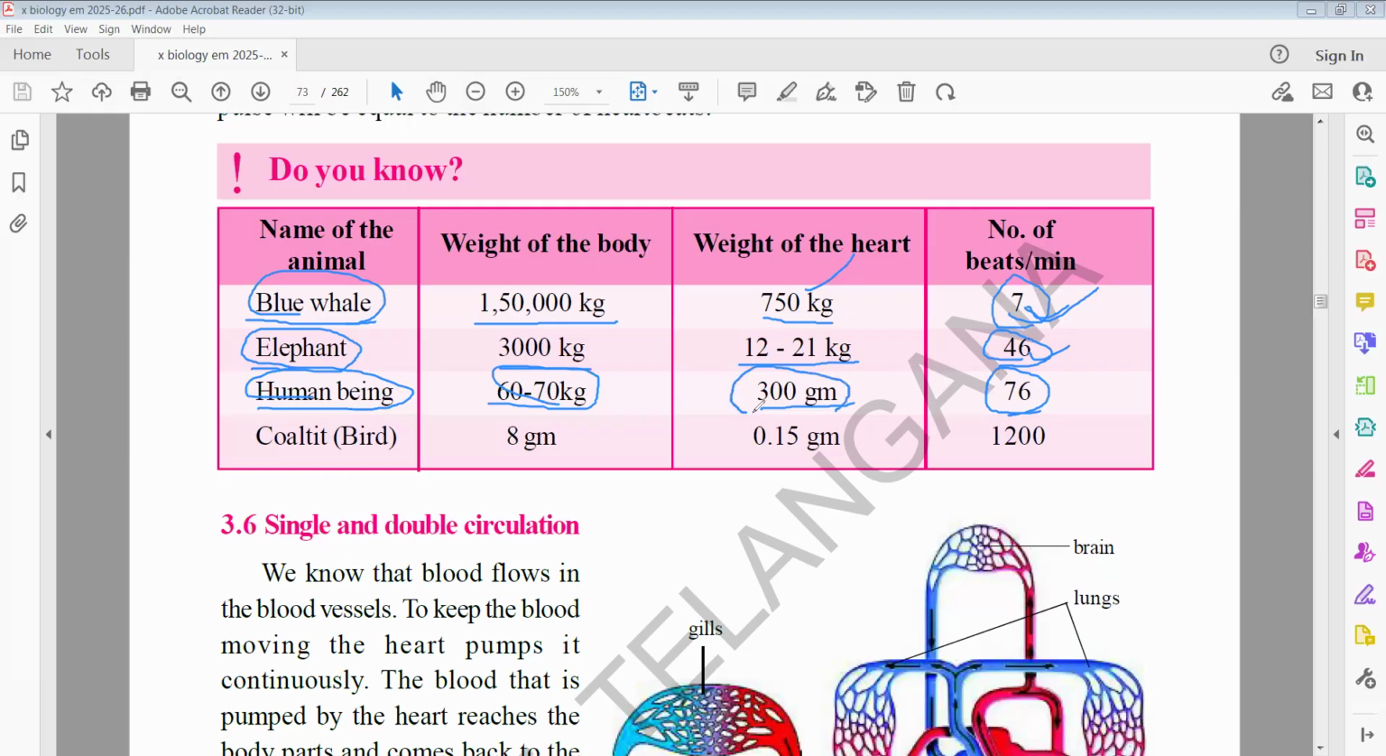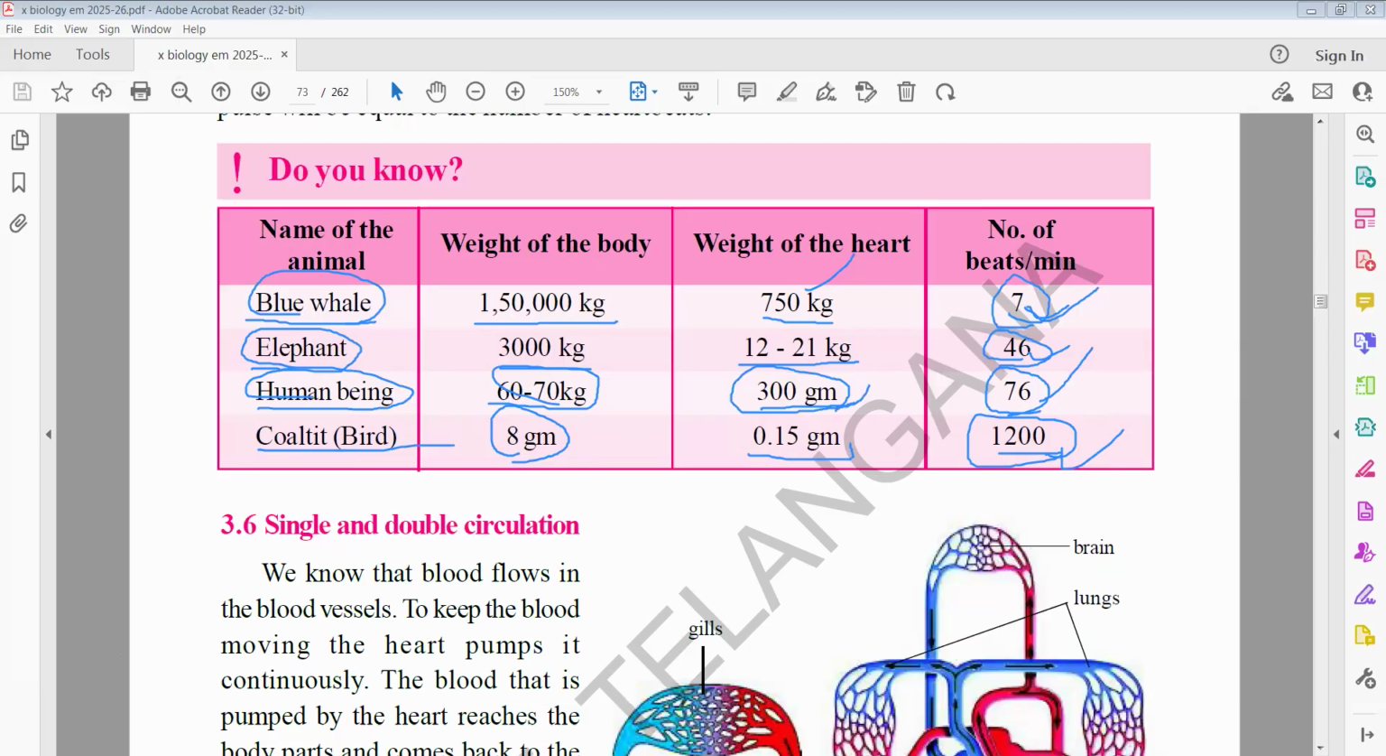So our human heart weighs how many grams? 300, but beats how many per minute? 76. And one bird, the coal tit, weighs only 8 grams. Its heart is very small, 0.15 grams, and its heartbeat per minute is 200. Because it has less heart weight as well as less body weight, its heartbeat per minute is more, nearly 1200 times in the bird.